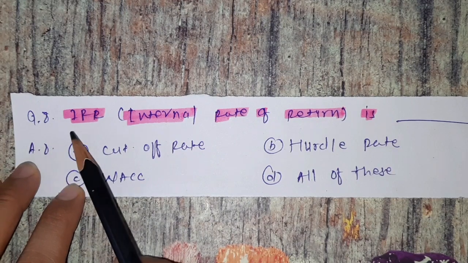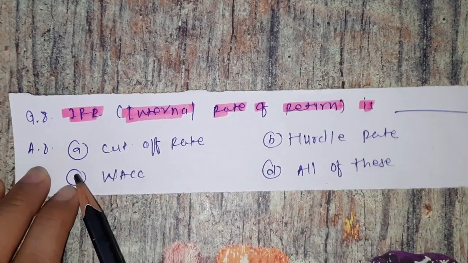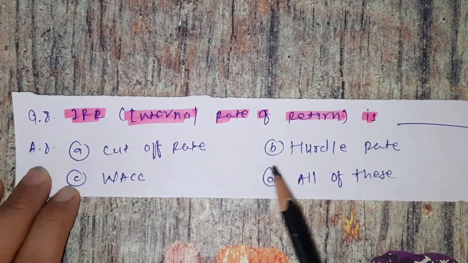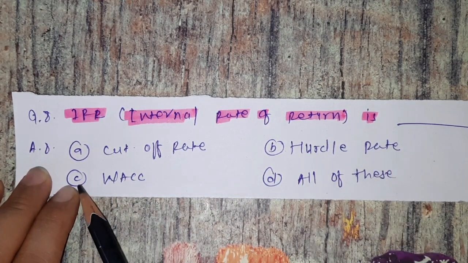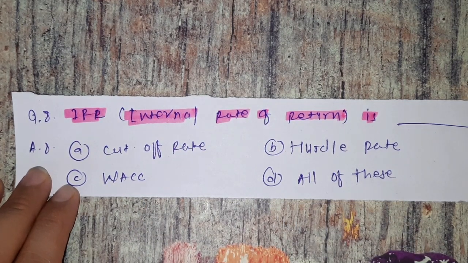Question number 8. IRR, internal rate of return, is. Options are A, cutoff rate. B, hurdle rate. C, WACC. D, all of these. So which is the correct one? It is the option A, cutoff rate. Okay. So IRR is what? It is a cutoff rate. Now we see the next one.